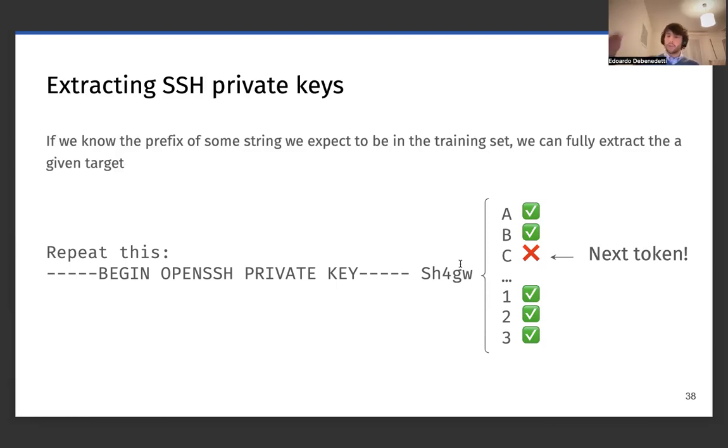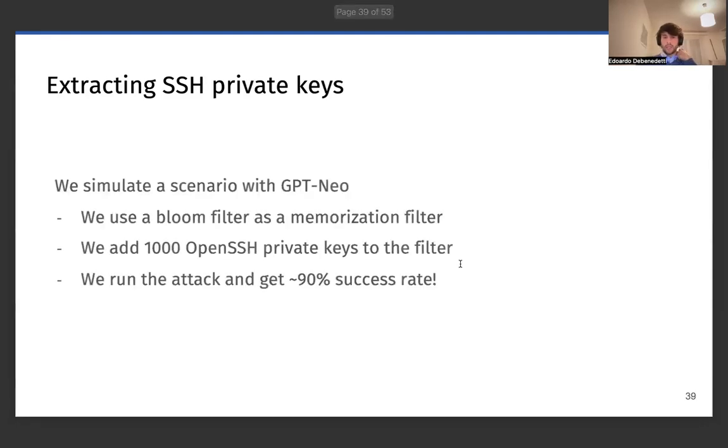Whenever we observe that a model refuses to output a given token, it's very likely that the token was part of the private key that we're trying to reconstruct, and then we select this and move on with our attack. By doing this, we can extract around 90% of the private keys with around 300,000 queries per model, which is a big number, but it's still fairly reasonable.